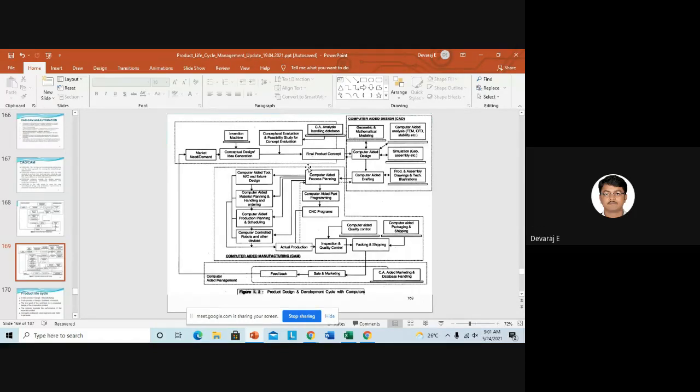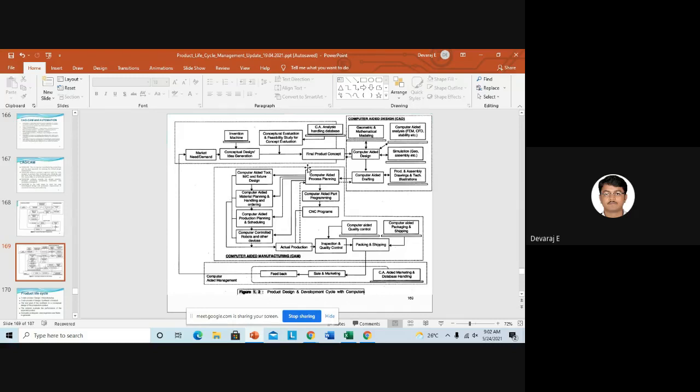What do you mean by CA, students? Is it computer aided analysis, sir? It's good, computer aided analysis. So we will do computer aided analysis everywhere. Once you've done the conceptual design, we'll first convert it to 3D drawings, that is a 3D view using the software, and we will do the analysis. We'll apply the boundary conditions and see whether the material can sustain the load or not according to the conditions. All these things we will see initially.